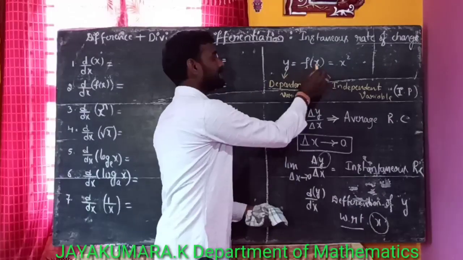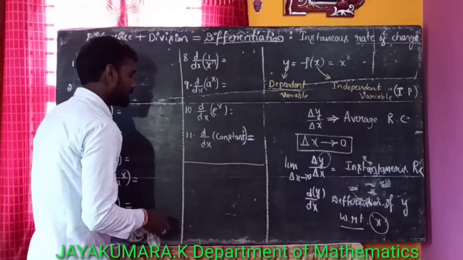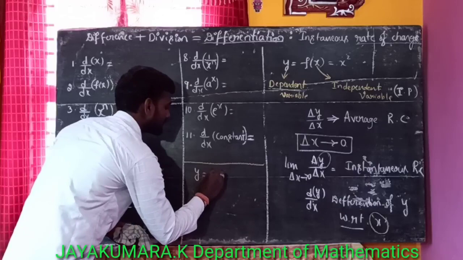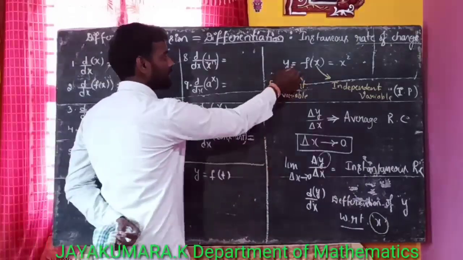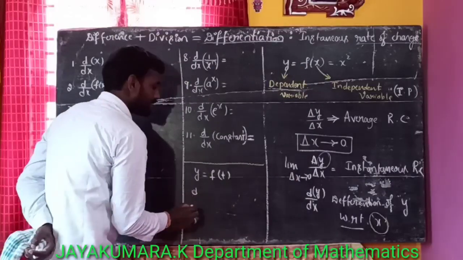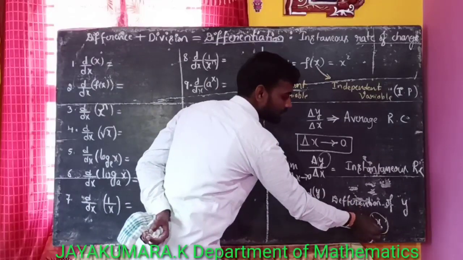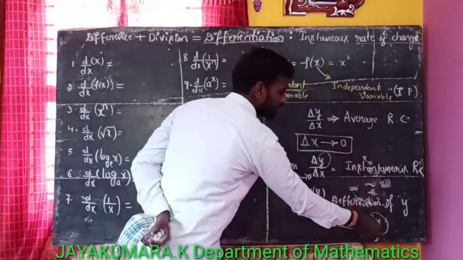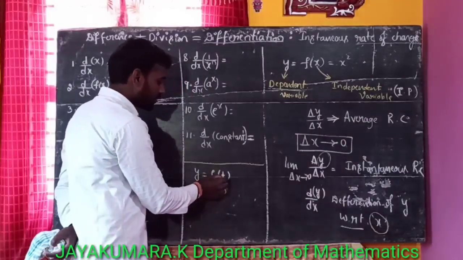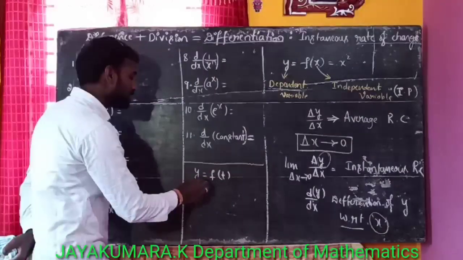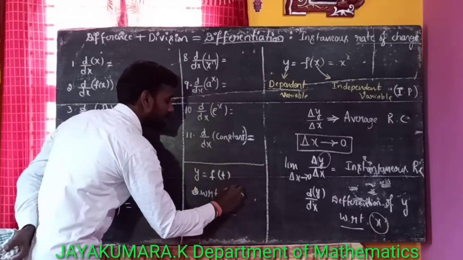If the function is in terms of t, for example y is equal to f of t, then we differentiate this function with respect to t.